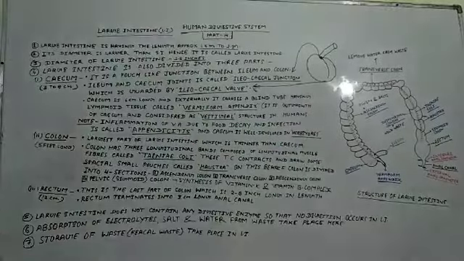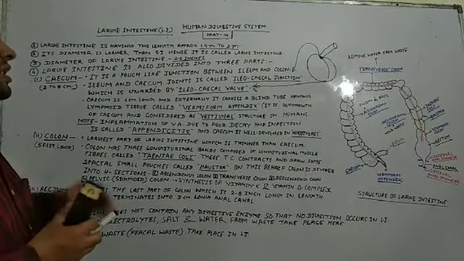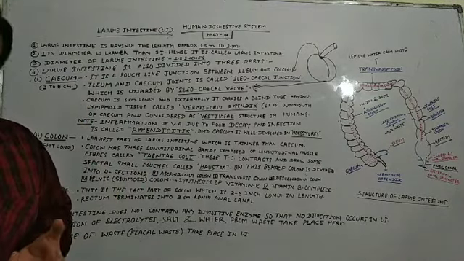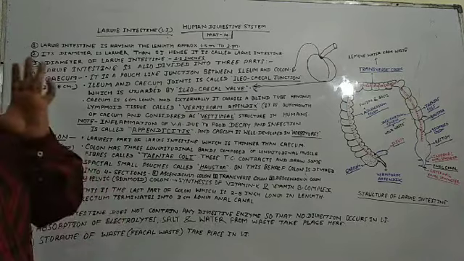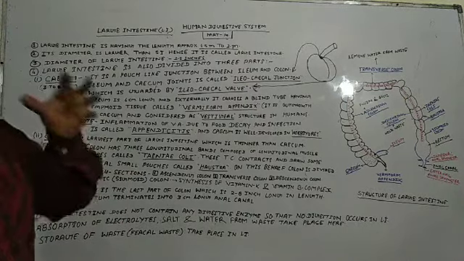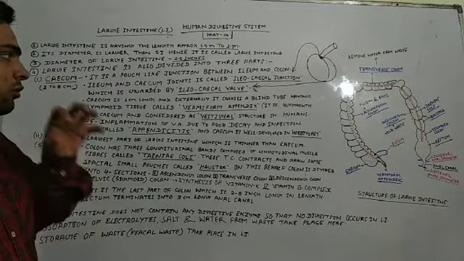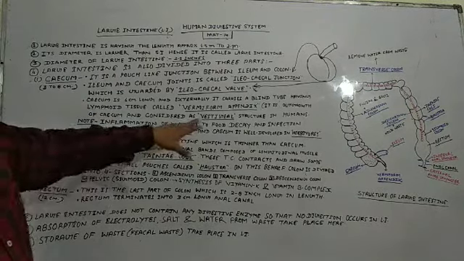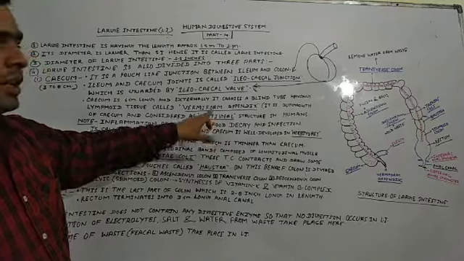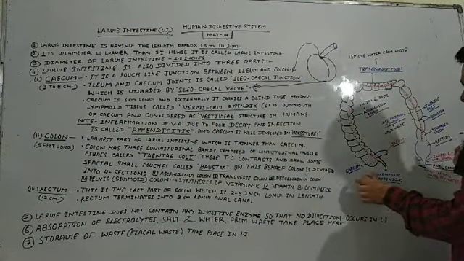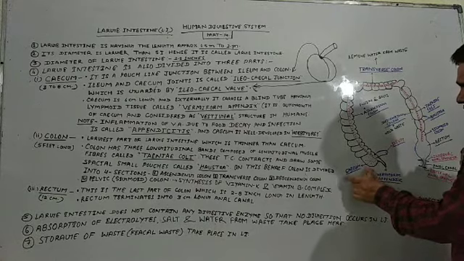Students, what are vestigial organs? Vestigial structures are non-functioning structures found in our body. There are many vestigial organs in our body, and one of these structures is found in the large intestine at the junction of the cecum.